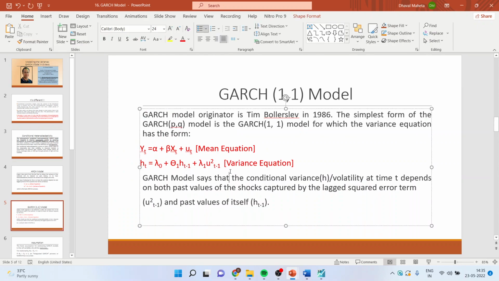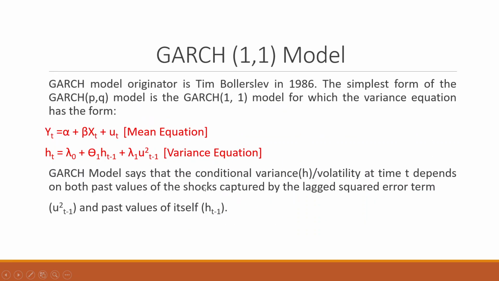So now my ht is equal to lambda 0 plus theta 1 ht minus 1, its own lagged term, plus lambda 1 mu square t minus 1. The new term which is added in the GARCH model is theta 1 ht minus 1, its own lag.